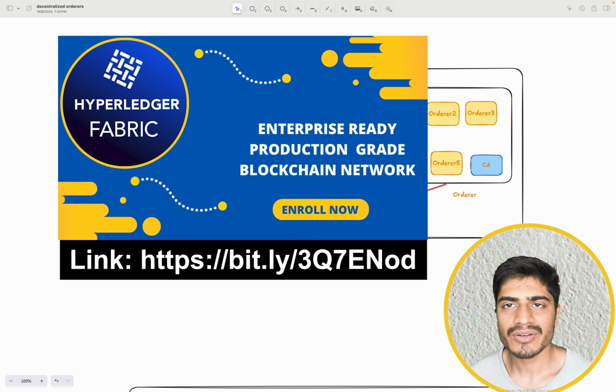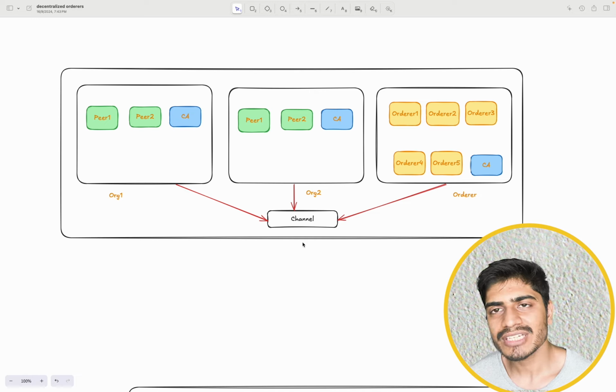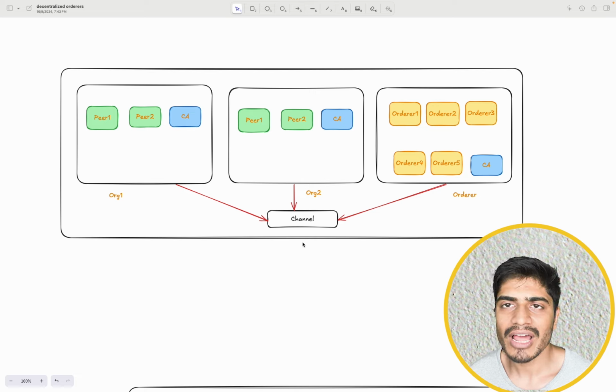Now in this section we are going to talk about, or implement, how we can set up decentralized ordering nodes, where these ordering nodes will be held by multiple organizations. And what I mean is, by the end of the section, we should be able to run a Fabric network where there will be multiple organizations, and every organization will have their own ordering nodes along with the peer nodes.